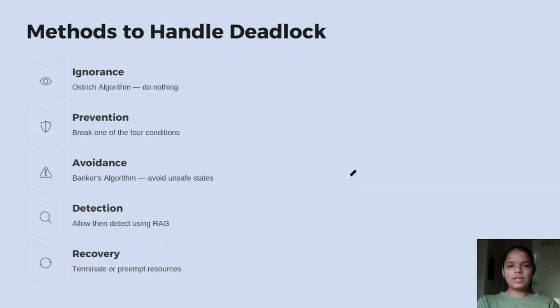Now, the methods to handle deadlock are ignorance, prevention, avoidance, detection, and recovery. Ignorance is also known as the ostrich algorithm. In it, whenever a deadlock situation occurs, we simply ignore it. We are ignoring it because we don't want to affect our performance or speed.